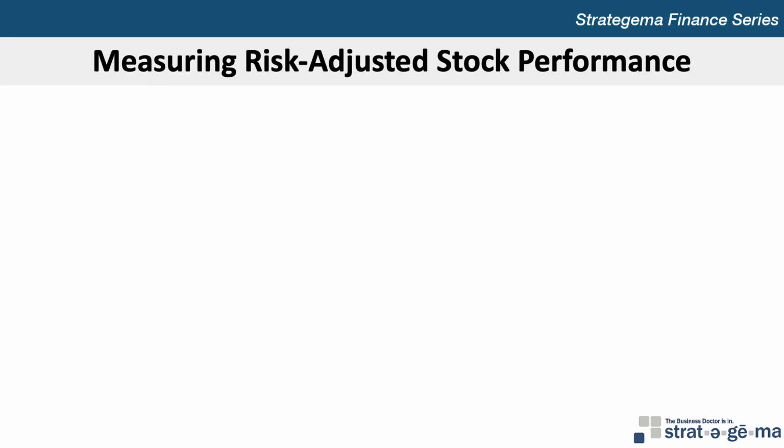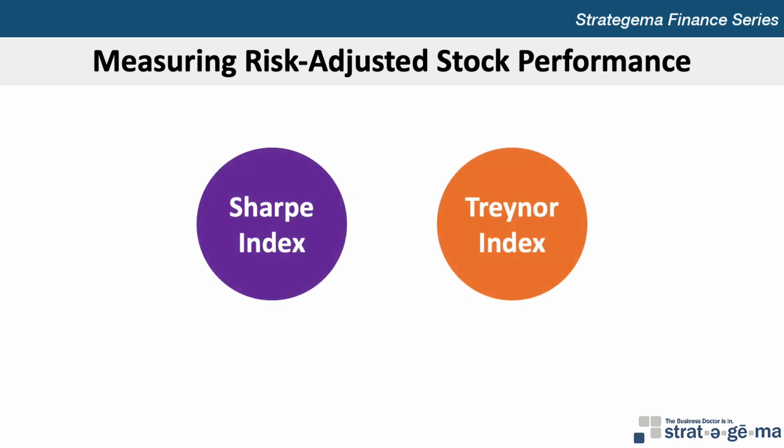Now let's discuss measuring risk-adjusted stock performance. The performance of a stock or a stock portfolio over a particular period can be measured by its excess return, that's the return above the risk-free rate, for that period divided by its risk. Two common methods of measuring performance are the Sharpe index and the Treynor index. Both indexes measure the excess return above the risk-free rate per unit of risk. However, the indexes differ in the proxy used for risk.